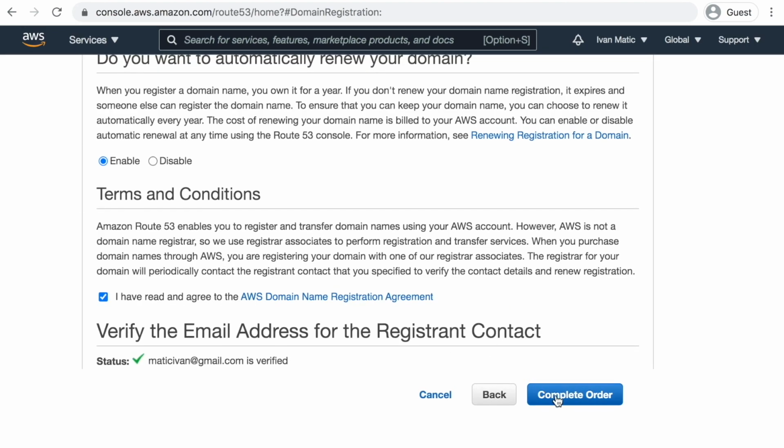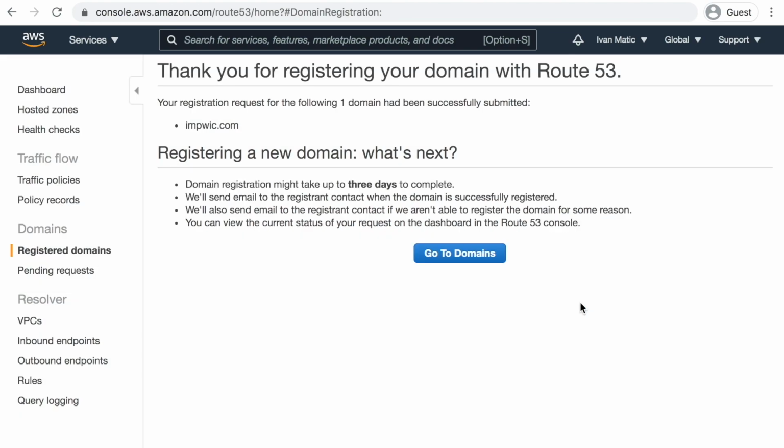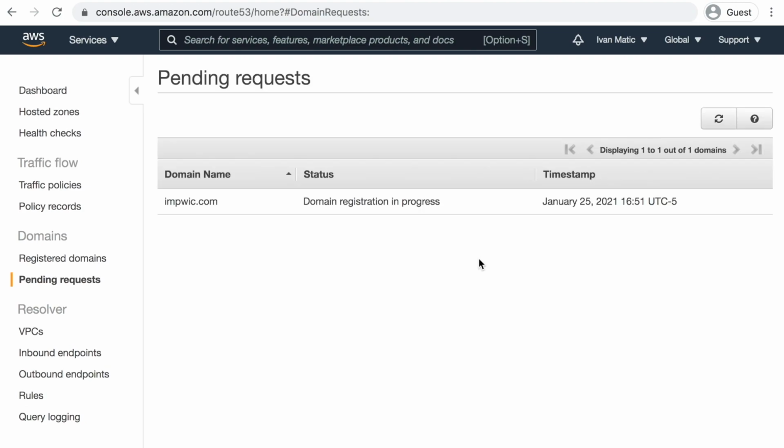After you verified your email, you can complete the order and close this window that tells you that you have submitted the order successfully. Then you will get some kind of a scary message that tells you that the domain registration can take up to 3 days. While this is possible, usually it is 1 to 2 hours. During that waiting period, your request will have pending status. So you will see domain registration is in progress.